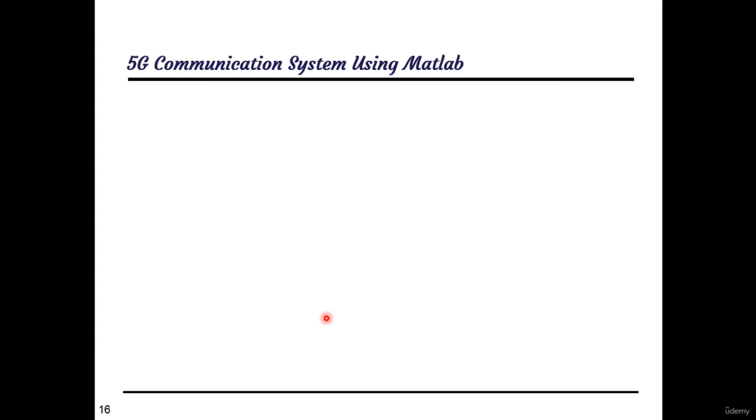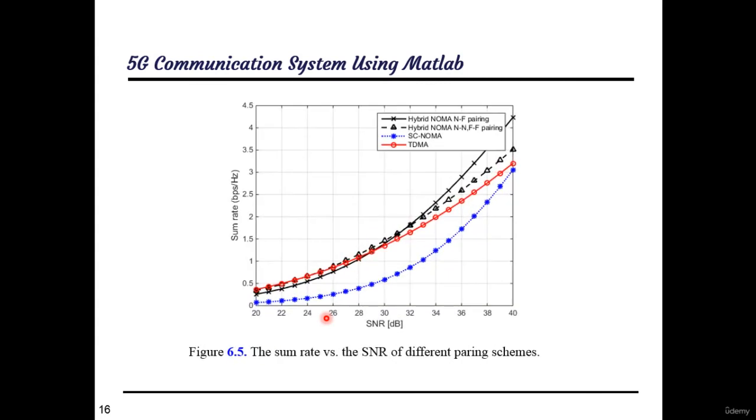Using the Matlab code, you will get the following result. This is the sum rate in bit per second per hertz versus the signal to noise ratio for hybrid near-far pairing and hybrid near-near pairing, and the single carrier non-orthogonal multiple access system and TDMA.